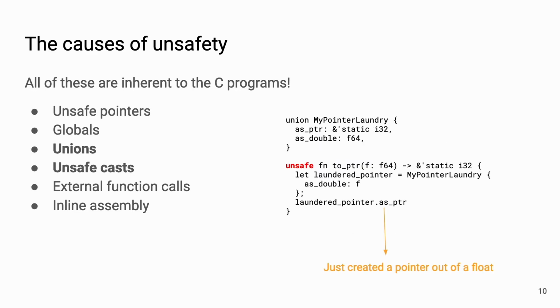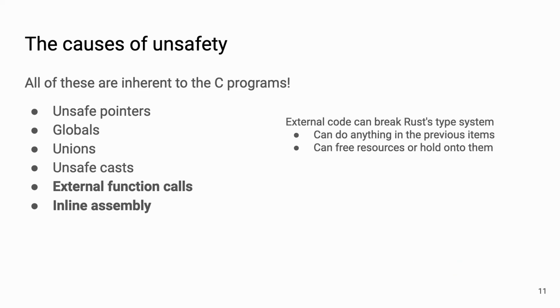Unions and unsafe casts cause the same issue. They both allow reinterpreting a piece of memory as a different type. And if we are calling into external functions or using inline assembly, that's some code that the compiler cannot see or cannot reason about. So these can't do anything like the previous items, therefore they are unsafe.